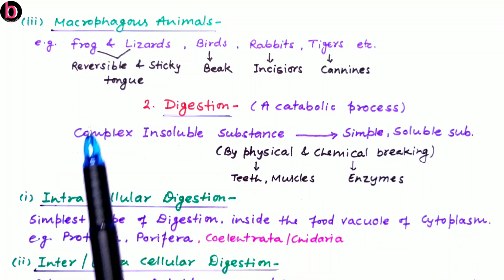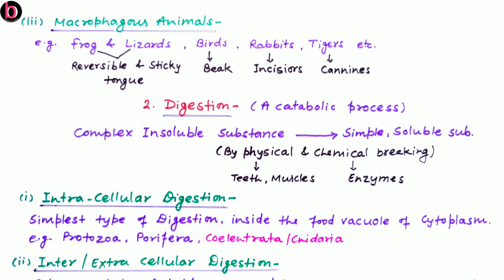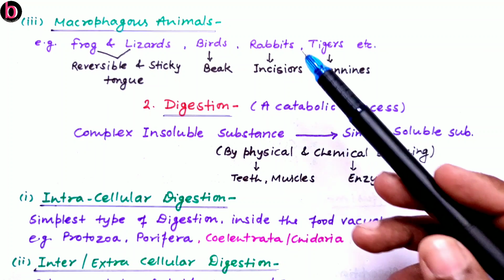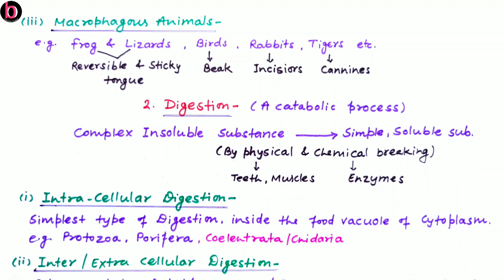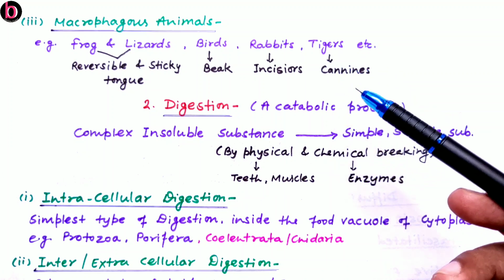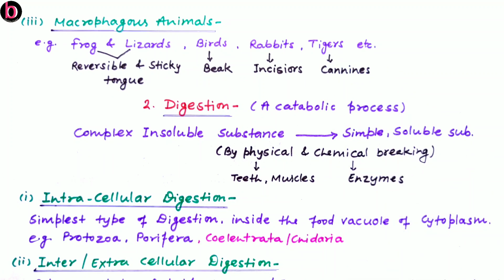Frogs and lizards have a reversible and sticky tongue just for the ingestion process. Birds have a beak for ingestion of food material. Rabbits have incisors along with the tongue. Tigers also have incisors and a tongue, but the main helping one here is the canine teeth. This is all about ingestion.